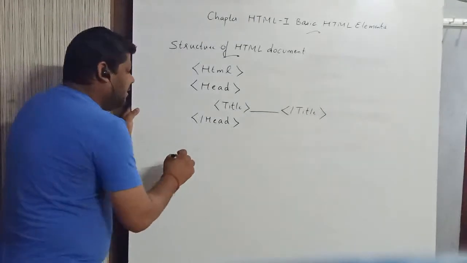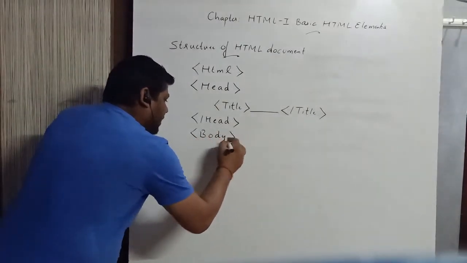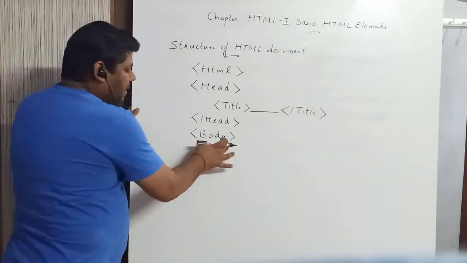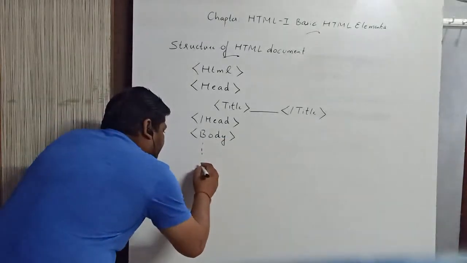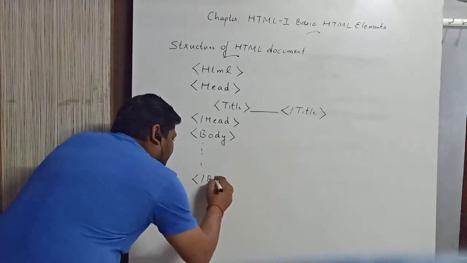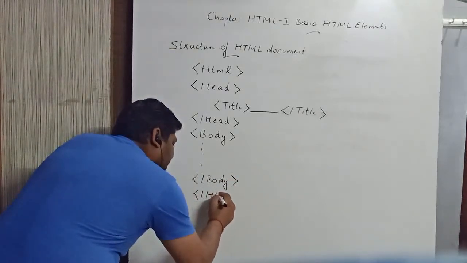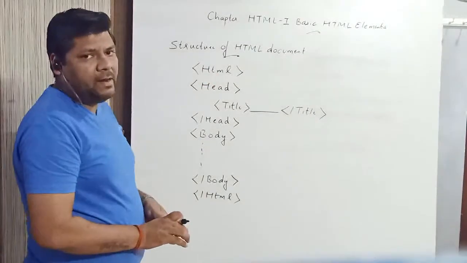Then the important tag, that is the body tag, and all the contents of the web page come under the body tag. Now after writing the contents, we can close the body tag, and finally the HTML. So this is the general syntax of writing the HTML document.